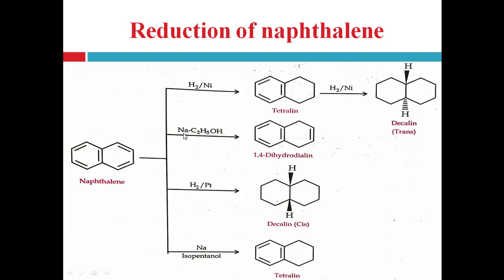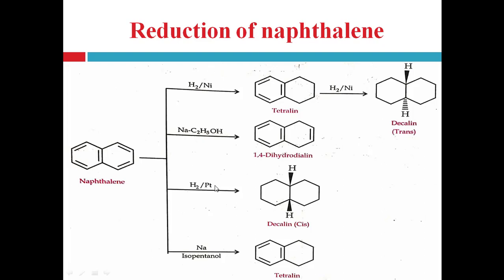Then reduction of naphthalene in presence of sodium and ethanol, that is chemical reduction, will lead to the formation of 1,4-dihydronaphthalene, right? One pi bond is saturated with the help of this chemical reduction. Again, naphthalene can be reduced with the help of hydrogen gas and platinum as catalyst. Then it produces the decalene ring with cis conformation. Right? Cis and trans are one type of stereoisomers or their conformations. Right?